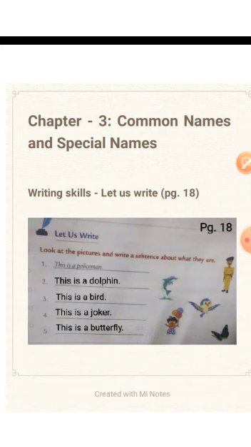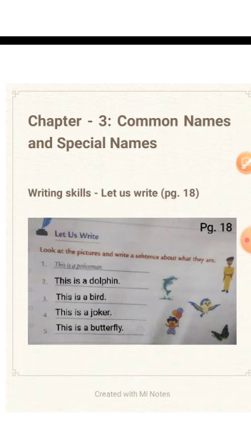So how do we write it in a sentence? This is a bird. Question number 4. This is a clown. The fourth picture is a clown. Now let's look at the fifth one and make a sentence. Butterfly. So how do we say it?